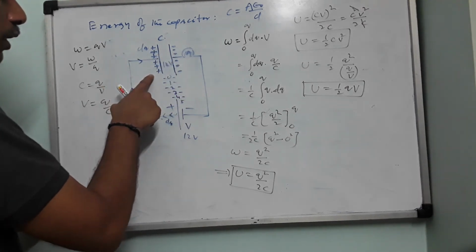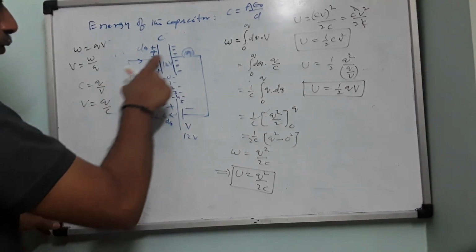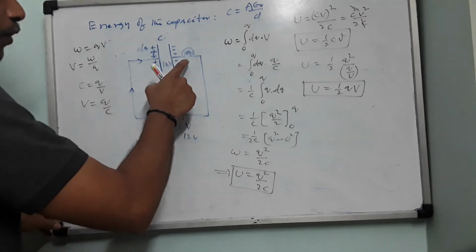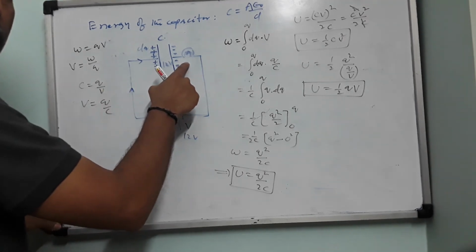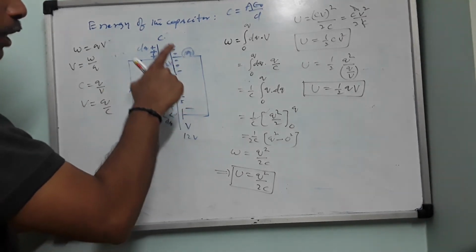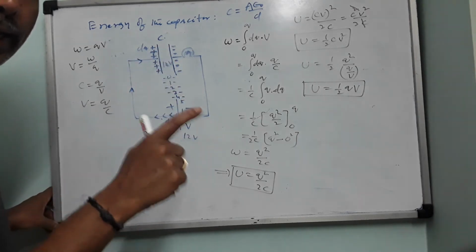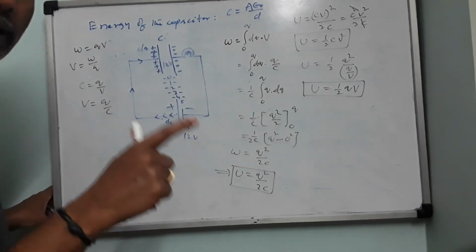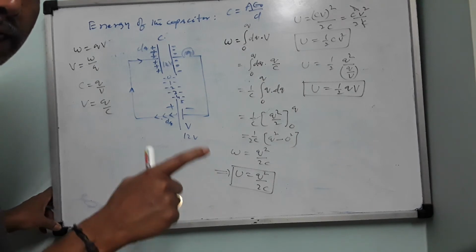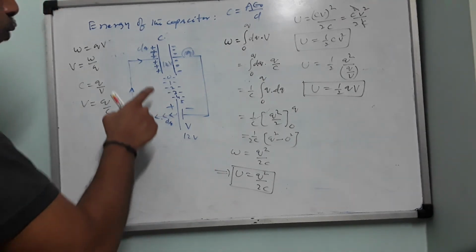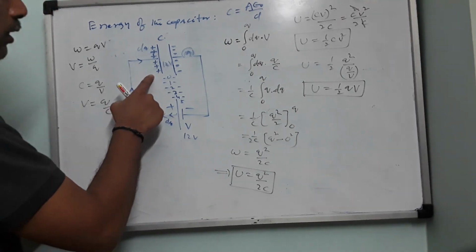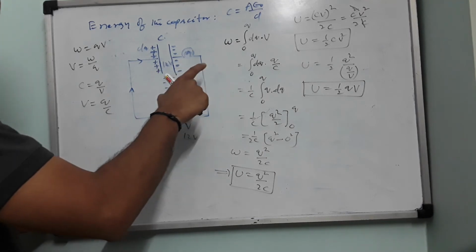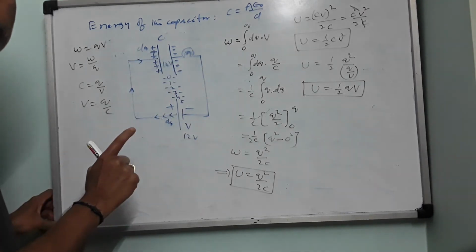Until the capacitor is fully charged, current will continue to flow in the circuit. If you have a small battery and a small bulb, the bulb will be glowing. The glow of the bulb will be gradually decreasing. It will be very bright at the beginning and the brightness will gradually decrease. Once the capacitor is fully charged, the brightness will be 0. That is, the bulb is off.